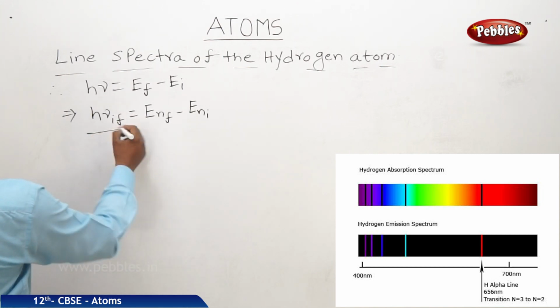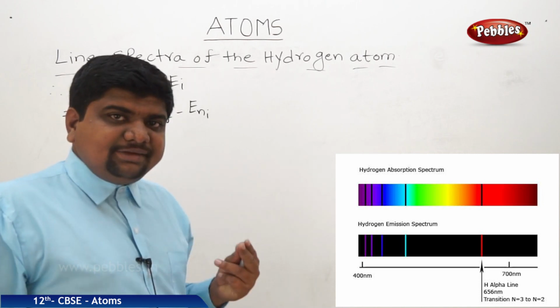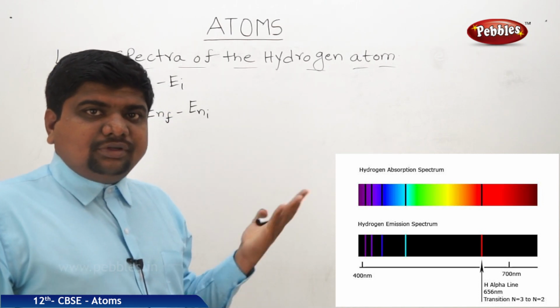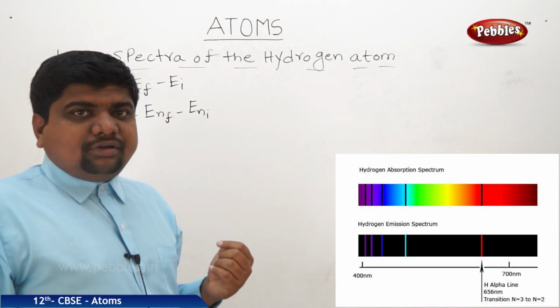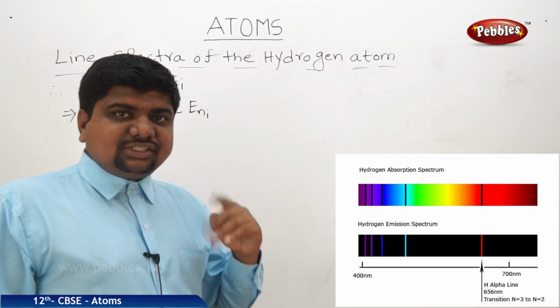Now, E is equal to h nu, but actually for the nth energy level we have the equation of energy, which is equal to m e to the power 4 by 8 epsilon naught square h square into n square.